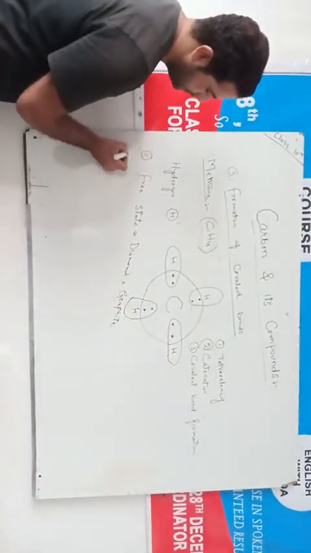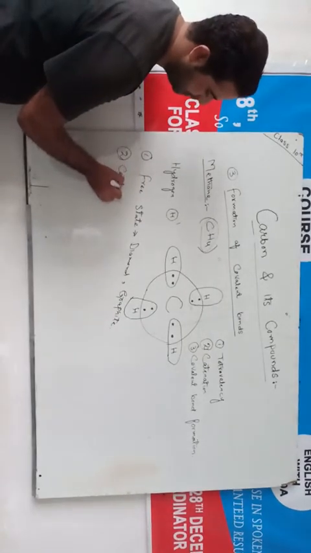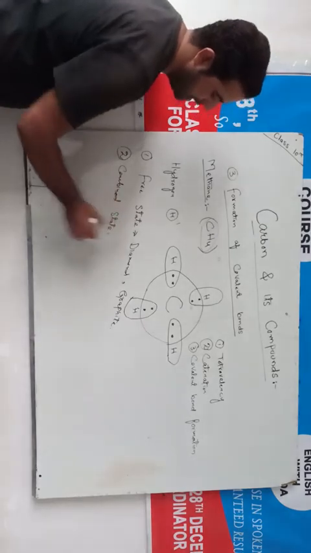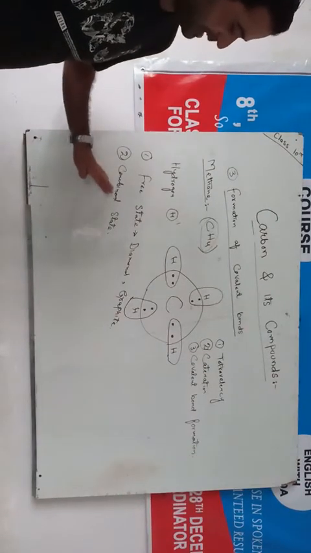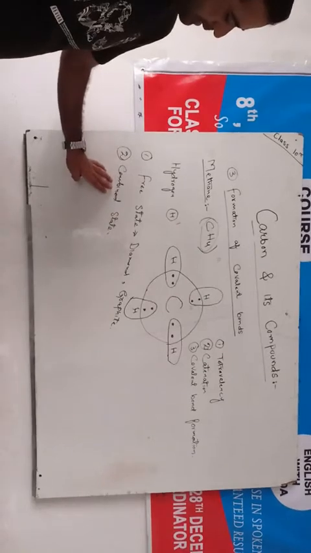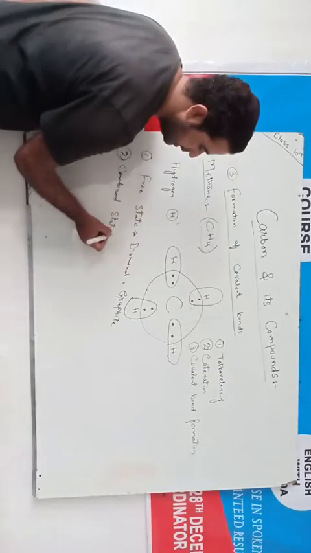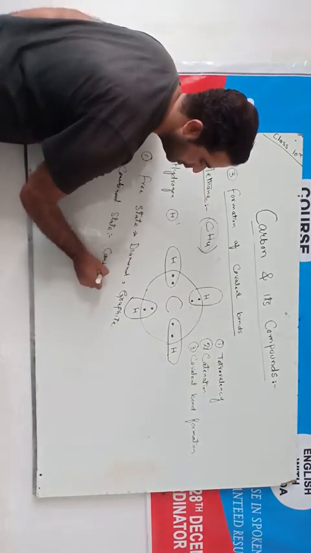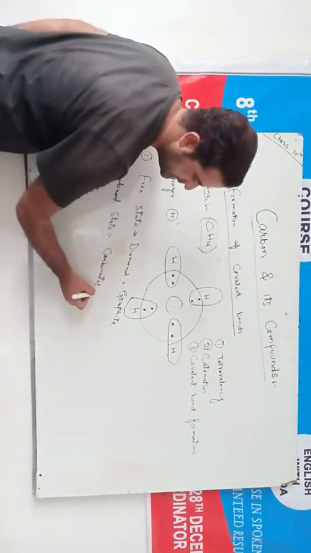It also exists in nature in combined state. Combined state is when carbon, it reacts or it is attached to any other substance, then we call that carbon, it is in the form of combined state. In combined state, the carbon, it exists in the form of carbonates. We will discuss further what are carbonates.